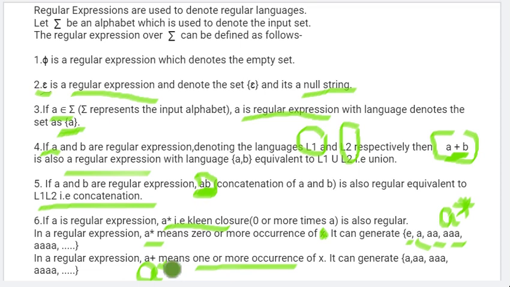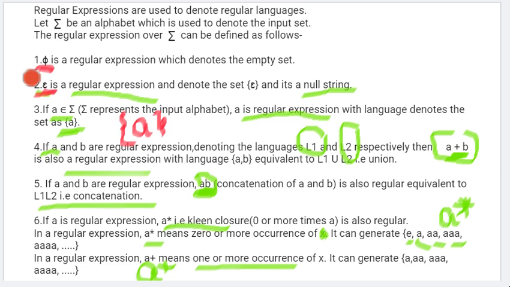So we saw what we can use to write a regular expression. We use phi to express the empty set. To express a null string, we use epsilon. If we want to use any input as a regular expression, we denote it with open curly brackets, the input, and close curly bracket.